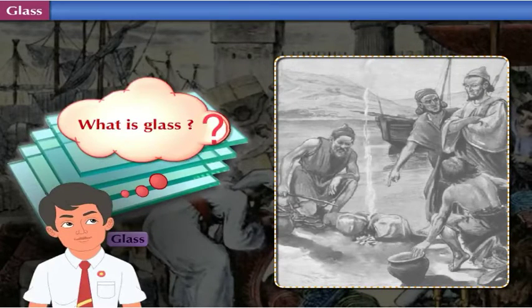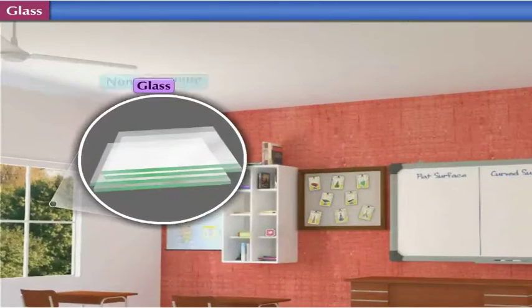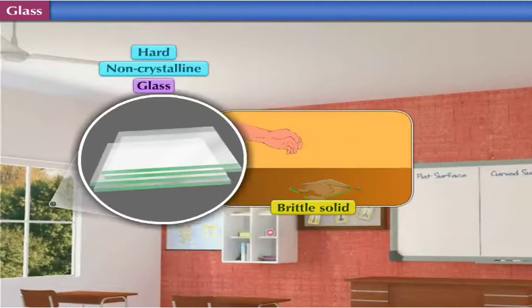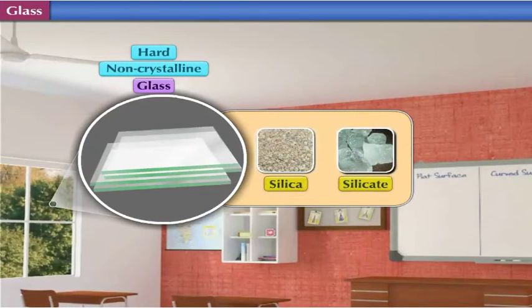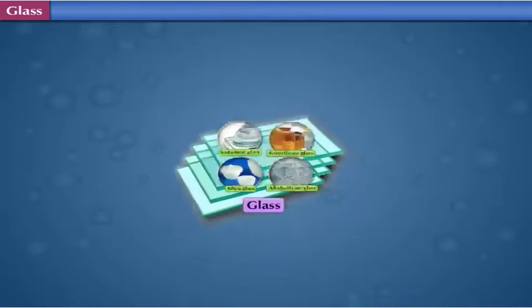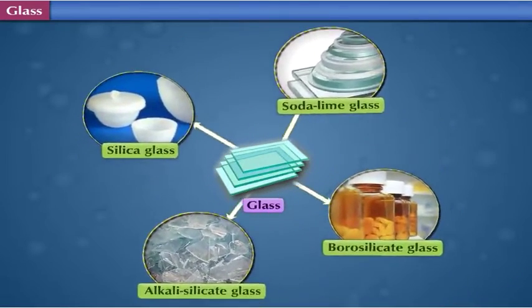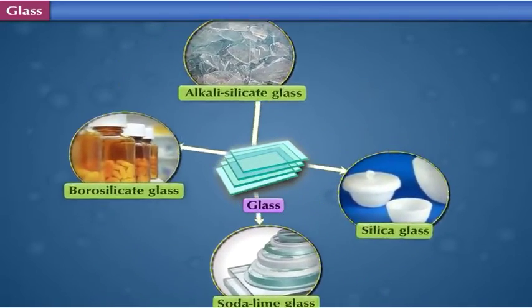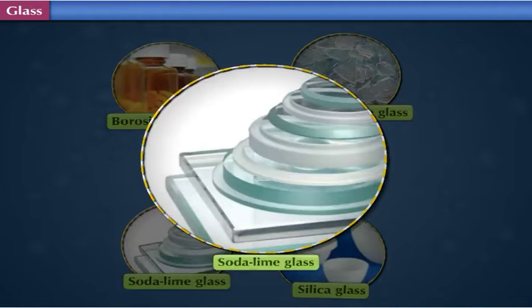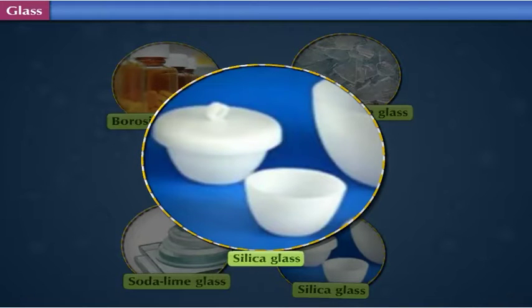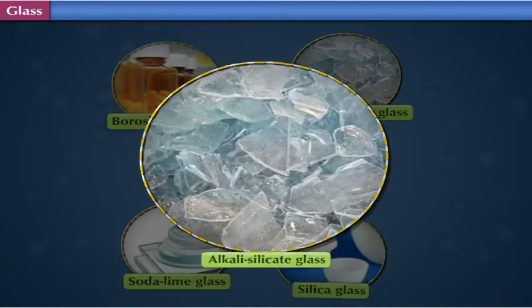What is glass? Glass is a non-crystalline, hard but brittle solid material formed from the mixture of silica and silicate. Silica is silicon dioxide, which is sand. Different types of glass are obtained depending upon the proportion of silica and other components of glass. They are soda lime glass, borosilicate glass, silica glass, alkali silicate glass, etc.